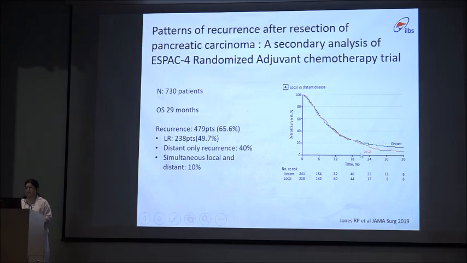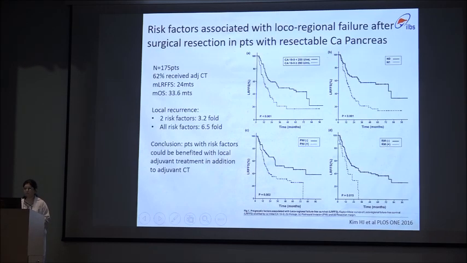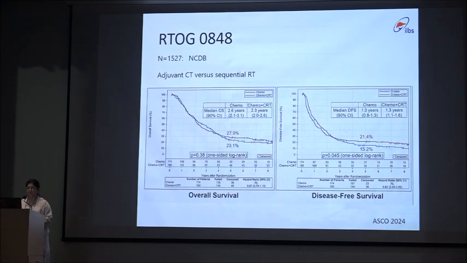Also, they found that the patients with local recurrence had poor long-term overall survival as compared to distant metastasis. Kim et al. found the factors which are responsible for early loco-regional failure as CA 19.9 more than 200, node positive disease, PNI positive and margin positive disease, to conclude that patients with risk factors could benefit from local adjuvant treatment in addition to adjuvant chemotherapy.